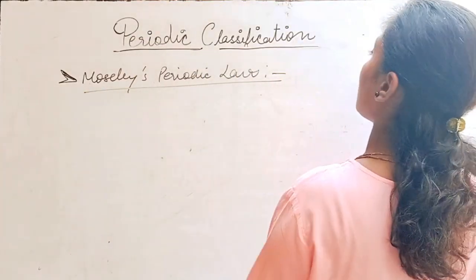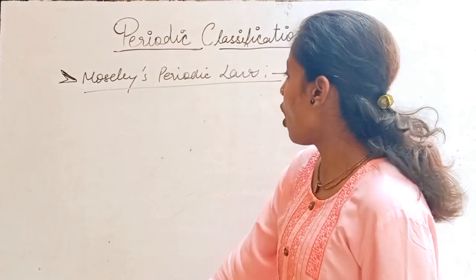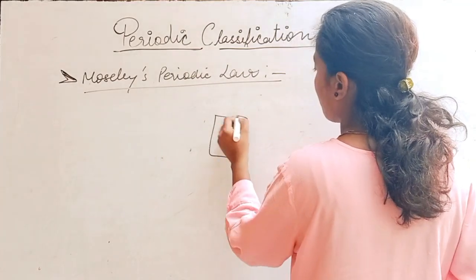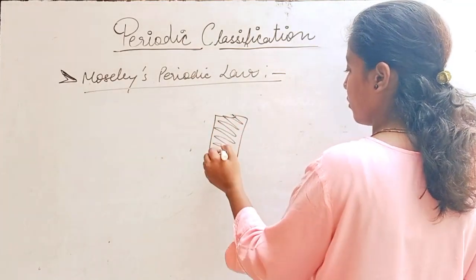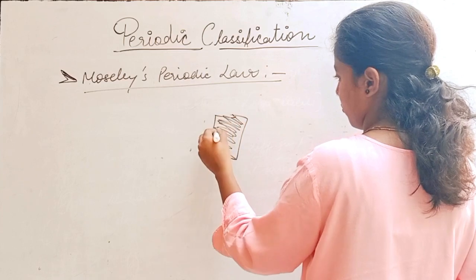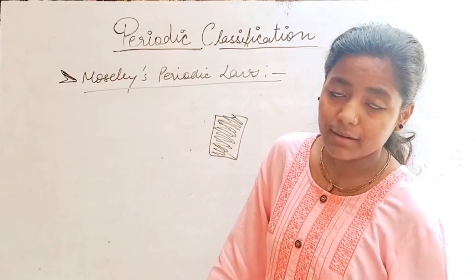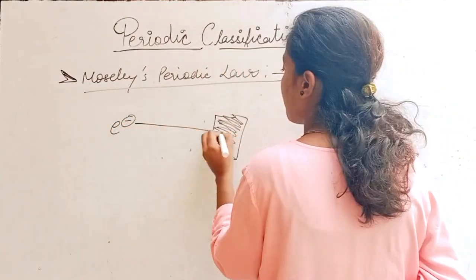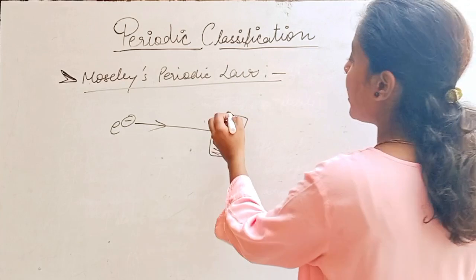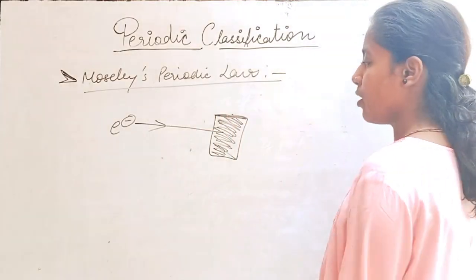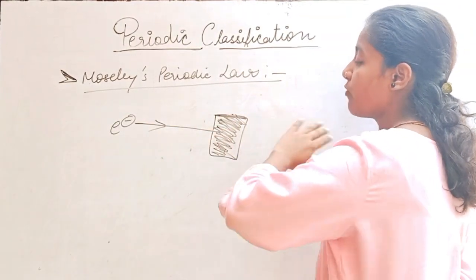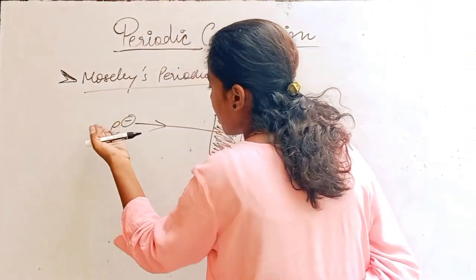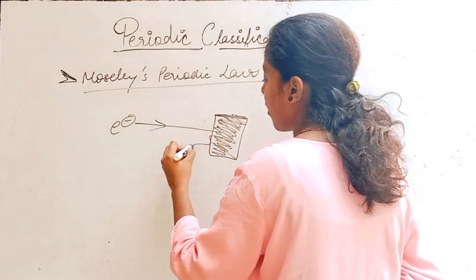Moseley's periodic law says that Moseley did an experiment. He took a metal element, or a metal sheet of any element that is a metal, and did an electron bombardment on it. What did he see as a result?